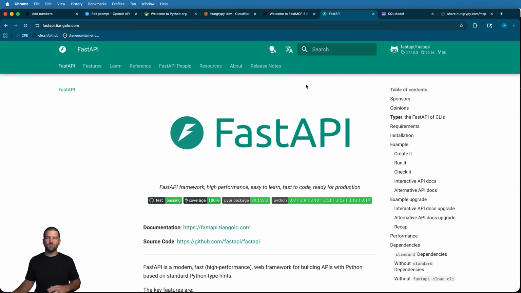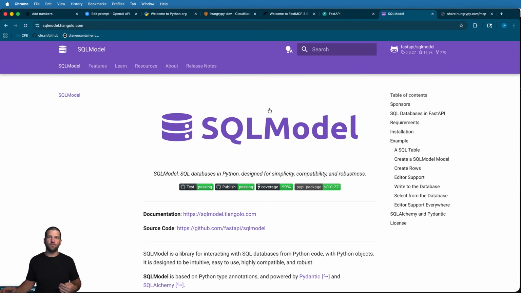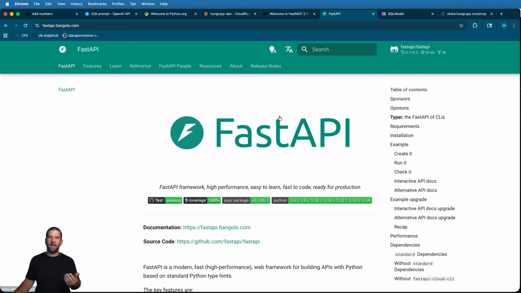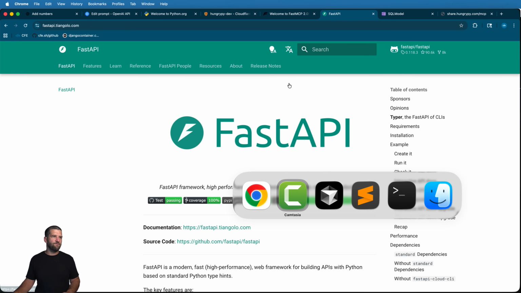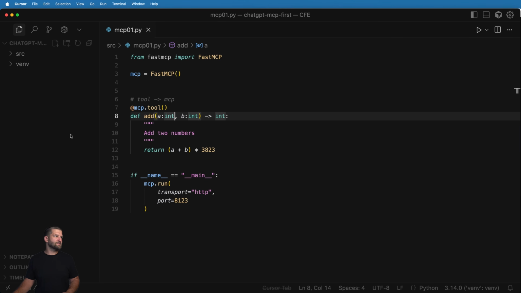Now, FastAPI also has a lot of documentation on how to use it with something like SQL models, so you actually can store data into a database. So once you have a FastAPI application, you could then easily bring it into FastMCP. Now, I think a lot of these features do overlap, so it's not like you will always need to do both of them like this. But to me, it's a very interesting way to look at it and also a very compelling way to move forward. So let's take a look at how to build out a FastAPI application with FastMCP.